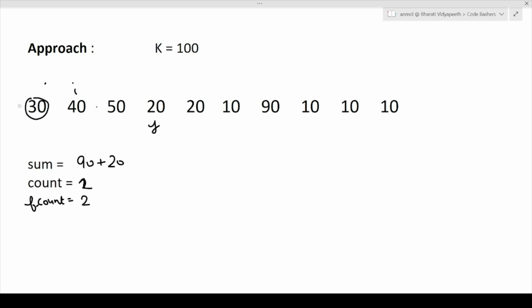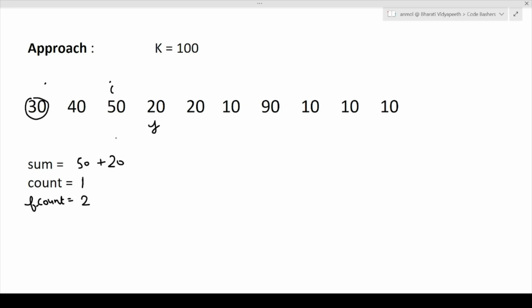So what we'll do, again we'll try to squeeze the window size. How will we squeeze it? We'll subtract the I value from the sum value. What was our sum value? It was 90. We will subtract 40 from it. It will become 50 here. And once we have subtracted it, we will do I plus plus. We will move our I here. Once I has moved here, the count value will be decreased by 1. That is, 2 will now become 1. Count minus minus.